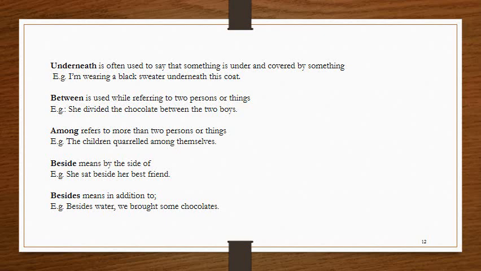Another important preposition of place is underneath. Underneath is often used to say that something is under and covered by something. For example, I am wearing a black sweater underneath this coat. Next is between. Between is used while referring to two persons or things. For example, she divided the chocolate between the two boys. Among refers to more than two persons or things. For example, the children quarreled among themselves.